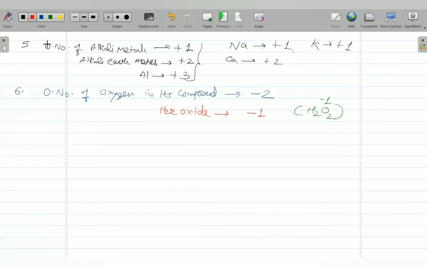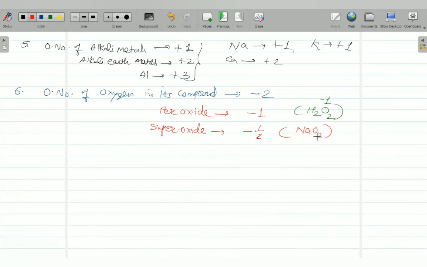Then if it is a superoxide, superoxide you will study in the s-block, their oxidation state is still less, minus 1 by 2, that is minus 0.5. Like if I say NaO2, Na is plus 1.